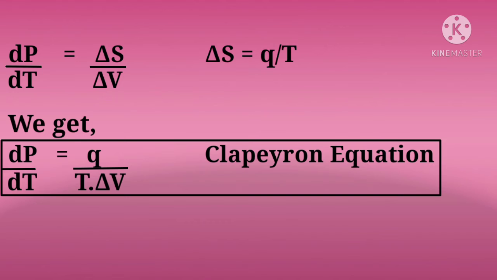This equation written here is known as the Clapeyron equation. This equation tells us about phase transition, that is, when something goes from one phase to another, what is the relation between pressure and temperature.